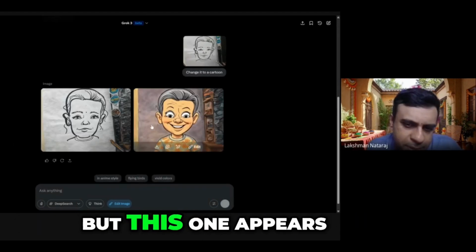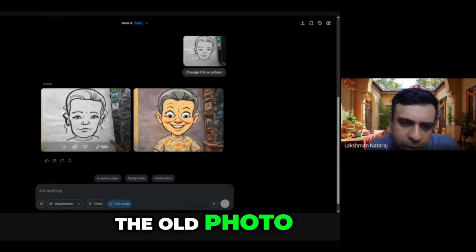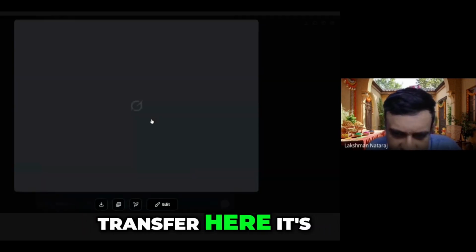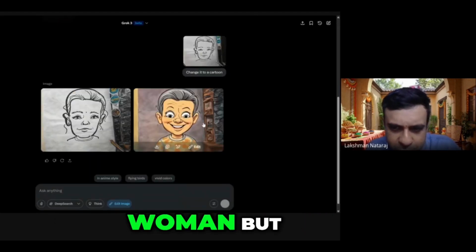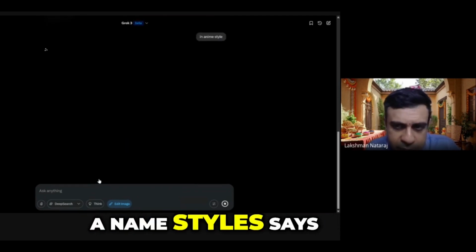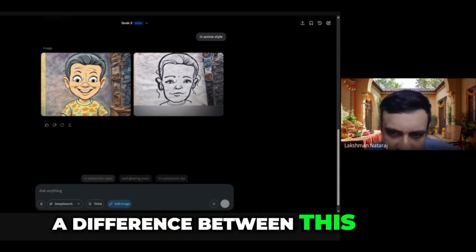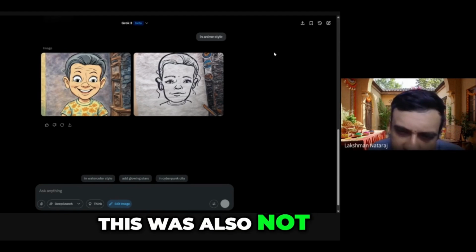There, this is done, but this one appears like it did not do much. It just retained the old photo, maybe did some style transfer. Here it's converted to something completely off again. I don't know if it's a man or woman, but definitely not what I was looking for. Maybe let's say anime style. So not much of a difference between this and the previous anime style one. So yeah, this was also not that great.